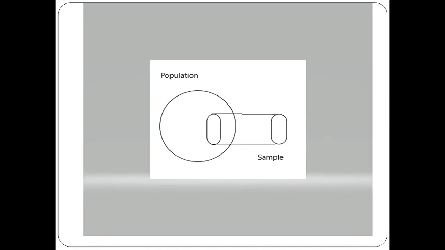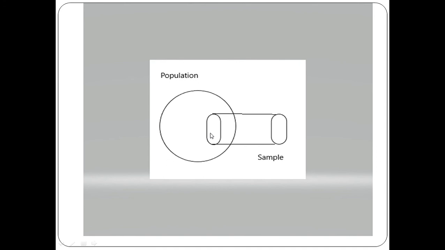In this diagram, this is the population and this is the sample which is taken from this population. If you calculate any numerical value by using all of the population values, then the quantity will be called a parameter.